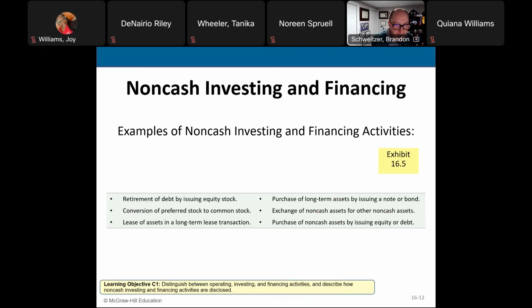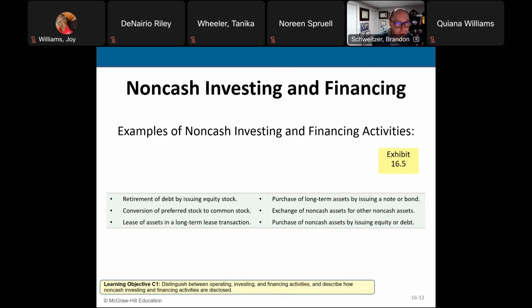Purchase of long-term assets by issuing a note or a bond instead of cash. Exchanging non-cash assets for other non-cash assets. It's like a simple exchange for one thing or for another. It's like, oh, I'll trade you this car for this piece of land, or something like that. Right? That's just a simple exchange of assets, no cash involved.